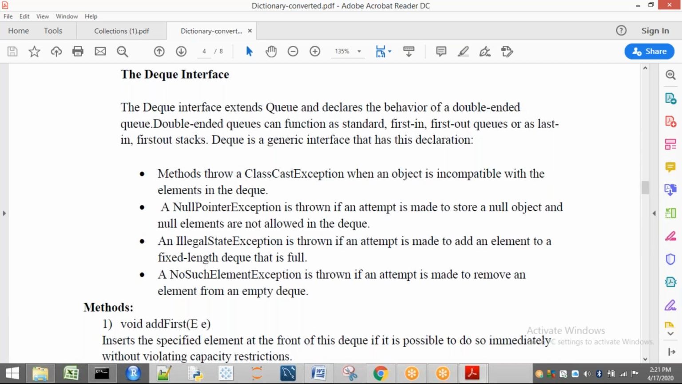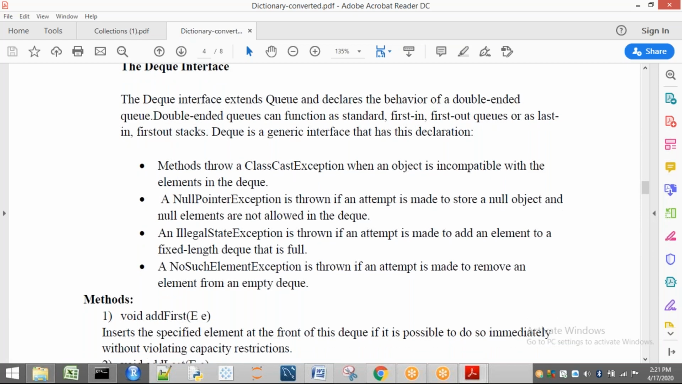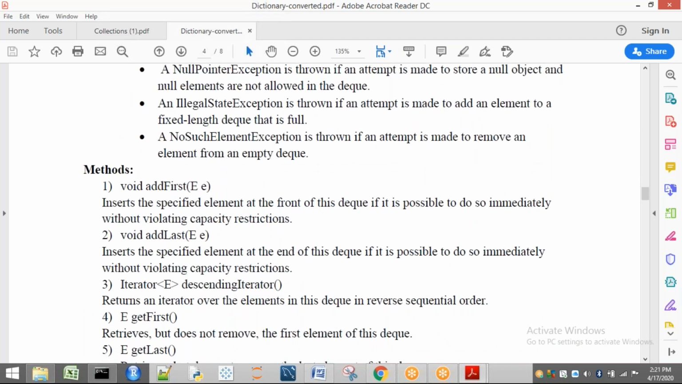So already we know about all these things. addFirst means what? It is going to insert the element at the front of the Deque. So see, it inserts the specified element at the front of the Deque if it is possible to do so immediately without violating capacity restrictions.